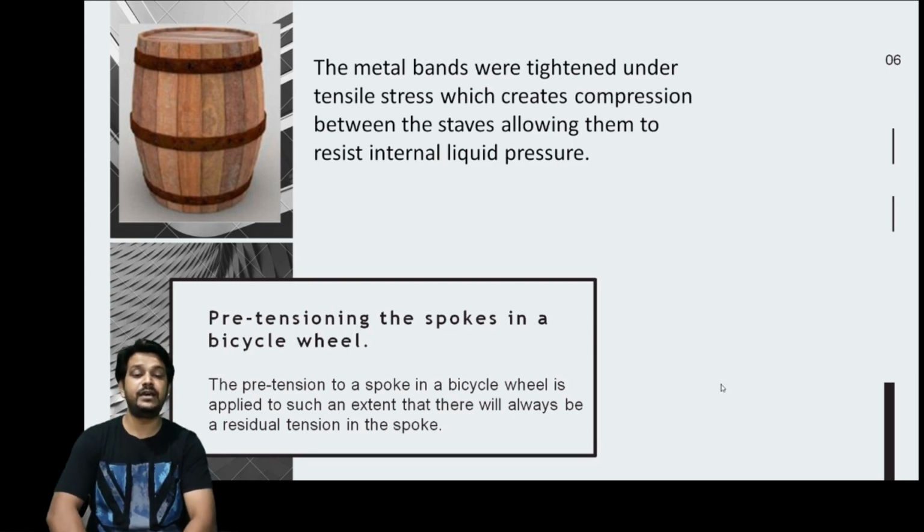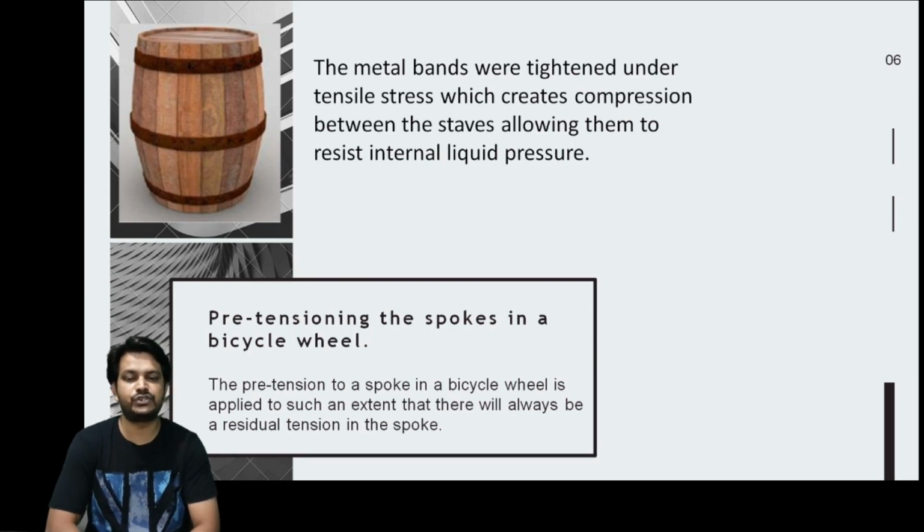So the metal bands were tightened under tensile stress, which creates a compression between the staves, allowing them to resist internal liquid pressure. Another classic example is the wheel of the bicycle.